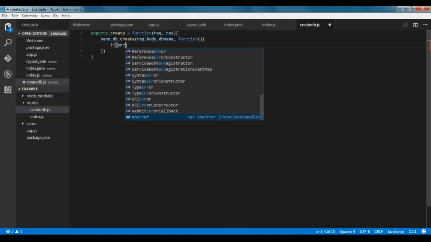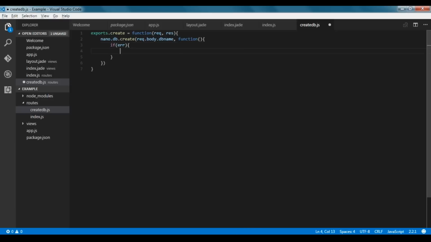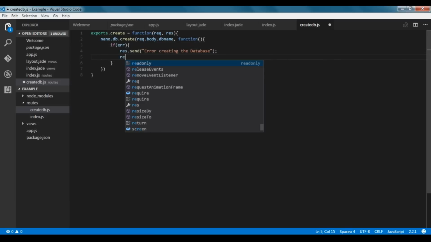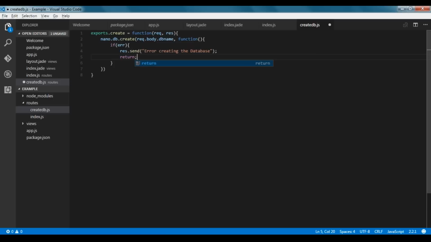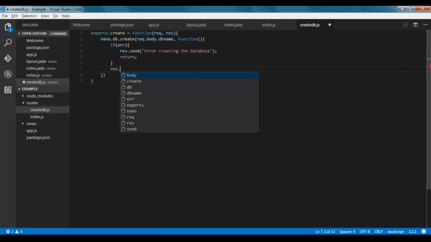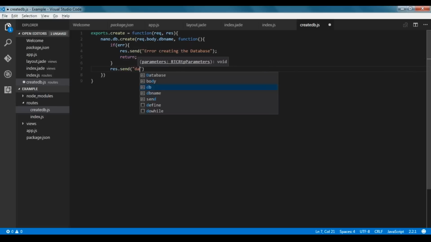So if error, response.send error creating the database. Okay, and then we'll use return, and then we have response.send database created successfully.